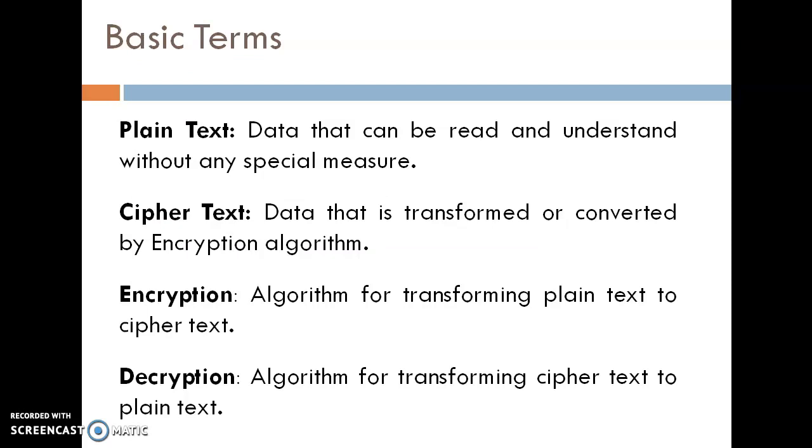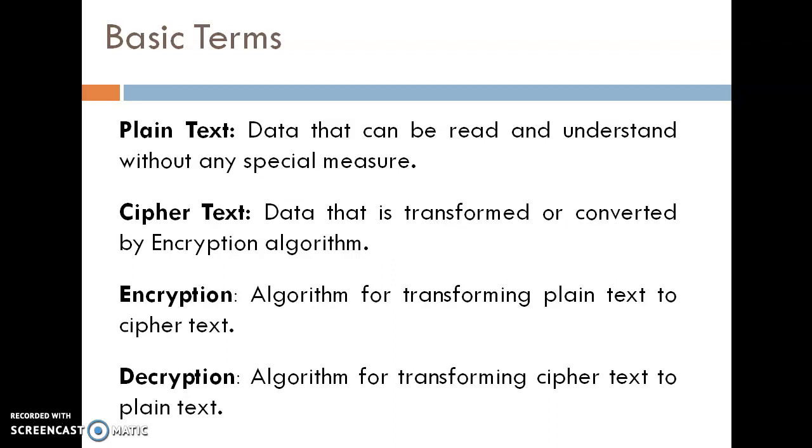Basic terms we are going to use about cryptography. The first is plain text. The original data is known as plain text. Data that can be read and understood without any special measure is known as plain text. Ciphertext: data that is transformed or covered by the encryption algorithm is known as ciphertext. That means whatever data we convert into unreadable form, that unreadable data is known as ciphertext.